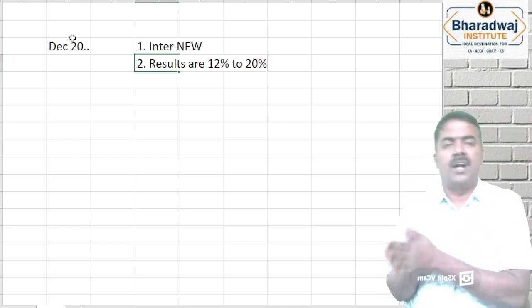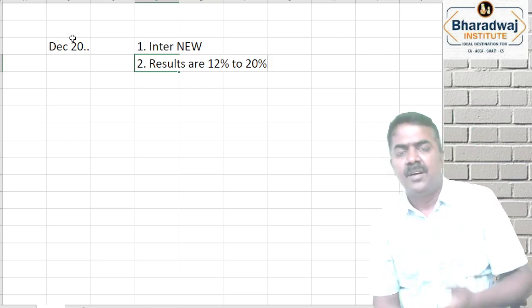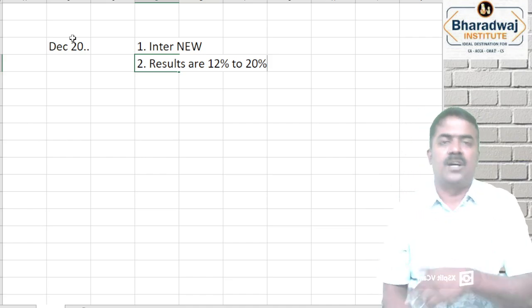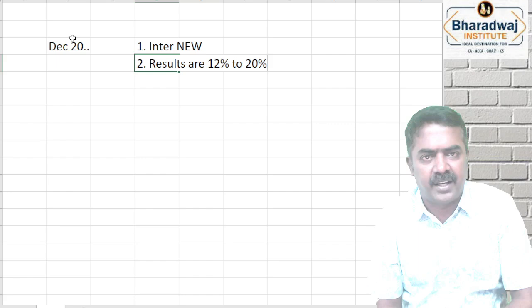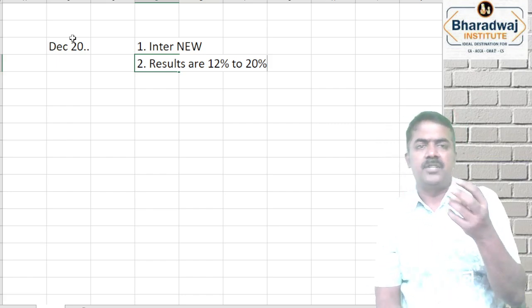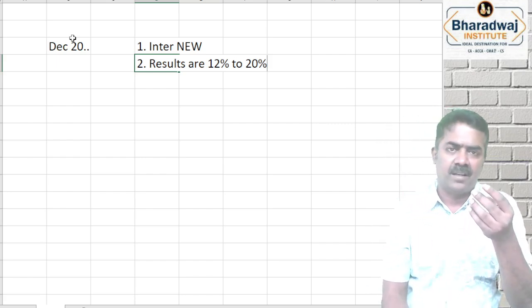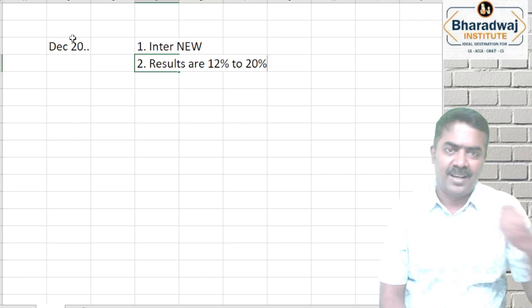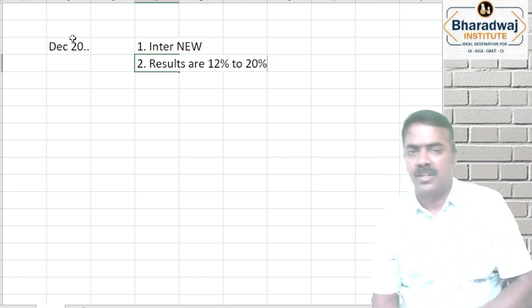Many students starting after the results find it difficult to complete even 50% of the syllabus before their next exam. If you start on January 20 or 25, then February, March, April, only 3 months will be there. And during that time, your college exams also will come. You have to prepare for that also, and the CMA inter exam will be most difficult for you.